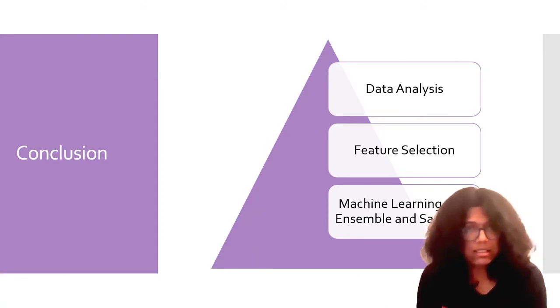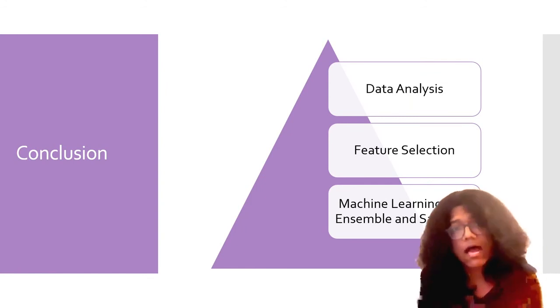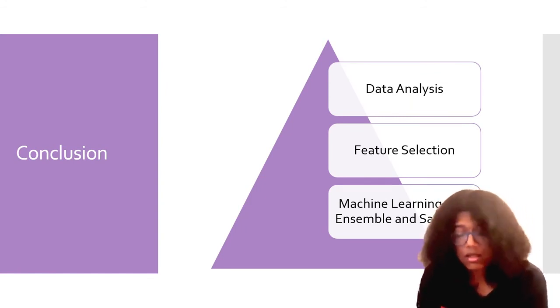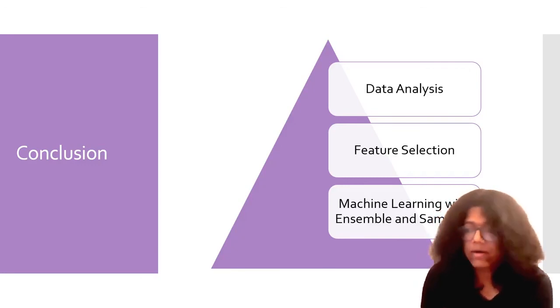So we performed data analysis where we looked at the kind of data we have, the properties of the data, the distribution of the target label in the data with the variance.